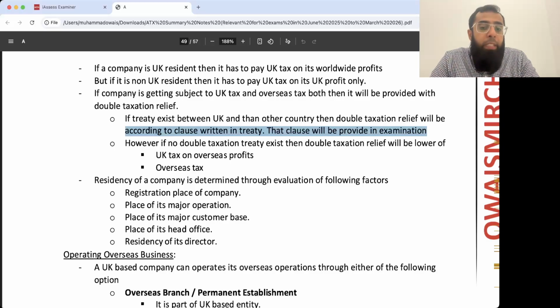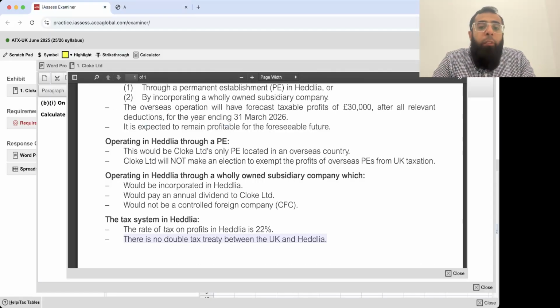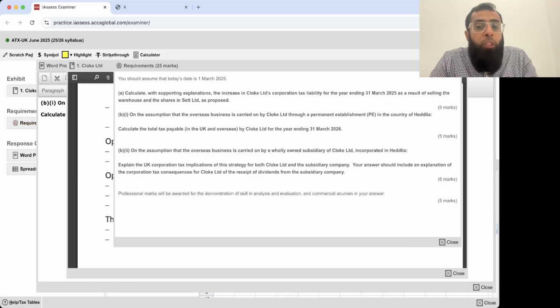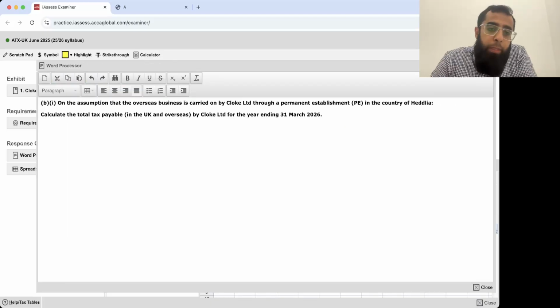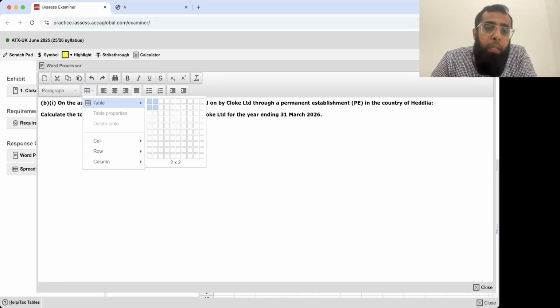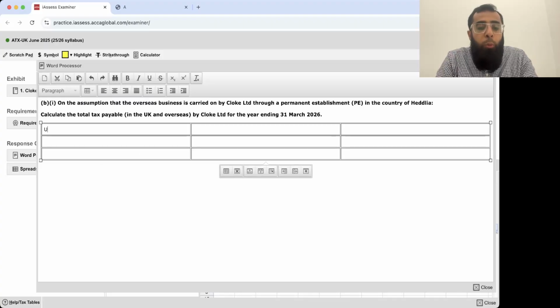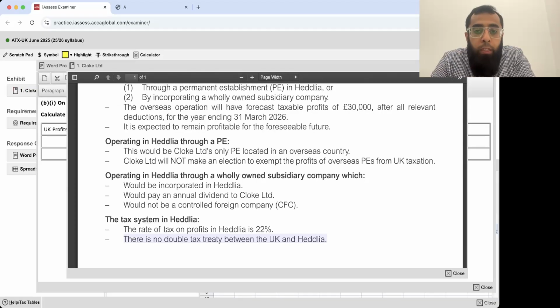Now, if we look at the requirement: on the assumption that the overseas business is carried on through a permanent establishment, calculate the tax payable by Cloak Limited for the year ending 31st March 26. Believe me, a very easy requirement. I will just add a table here. UK profits of Cloak Limited. What were its UK profits? Just go and look at it.